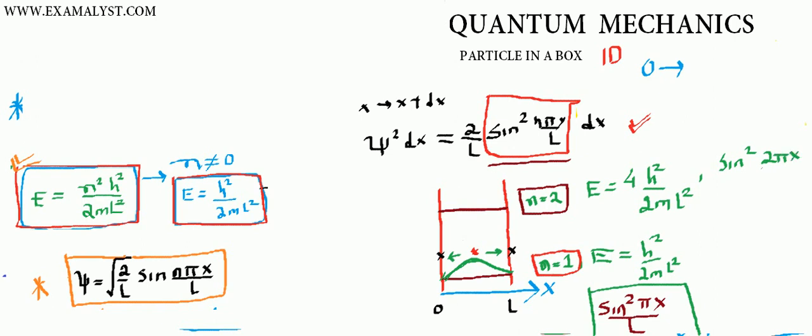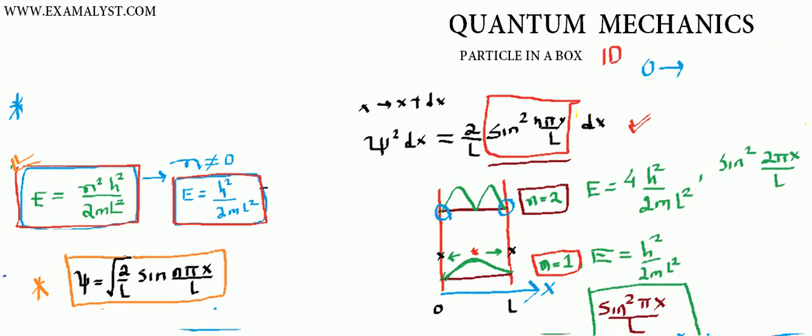Now, if you plot this function, then you will get something very crazy. You get the probability like this, then the probability drops to 0 here, and the probability increases and drops to 0 here. Why is this so crazy? I agree that the probability drops to 0 on the sides, because the electron will not be found at the wall, since at the wall there is no wave function.